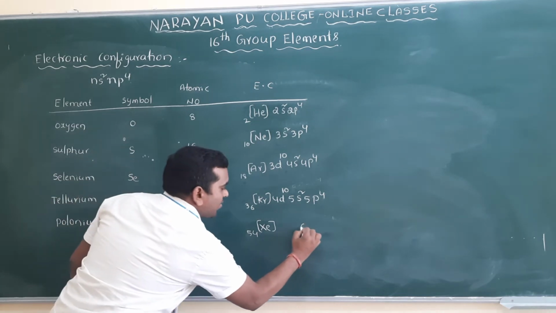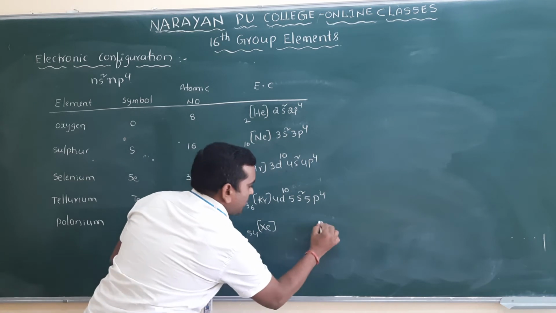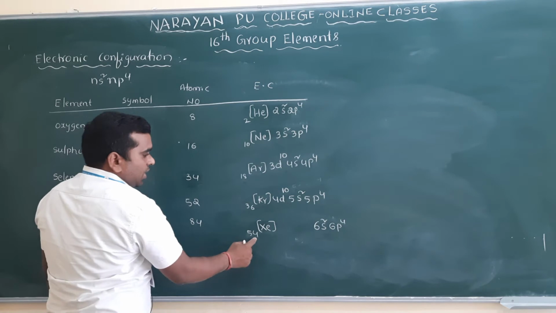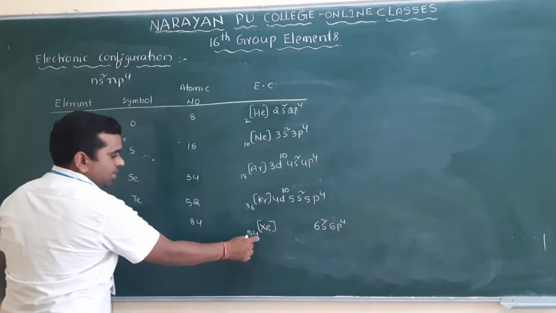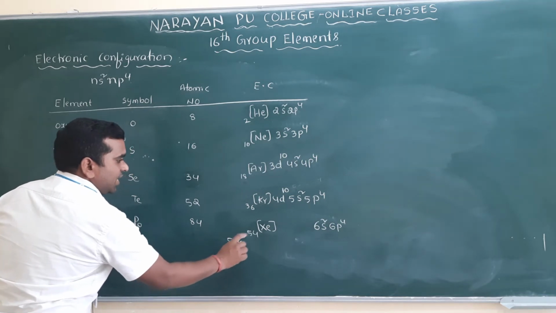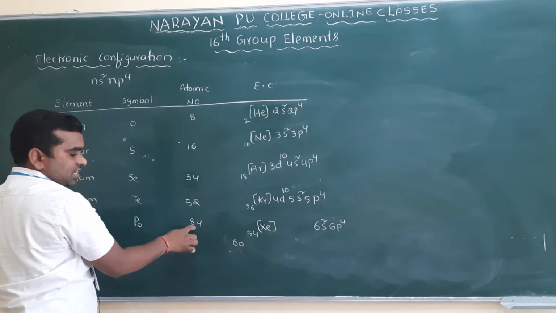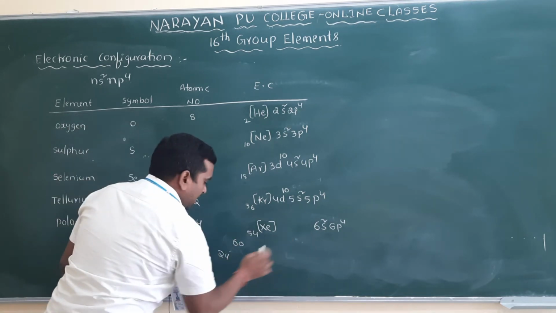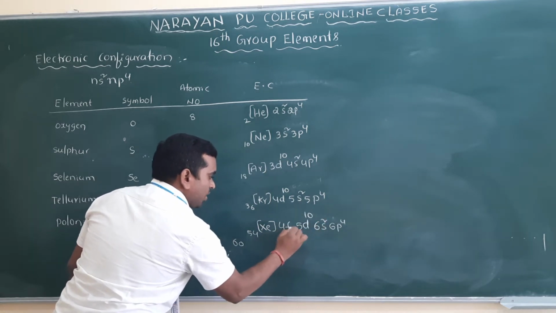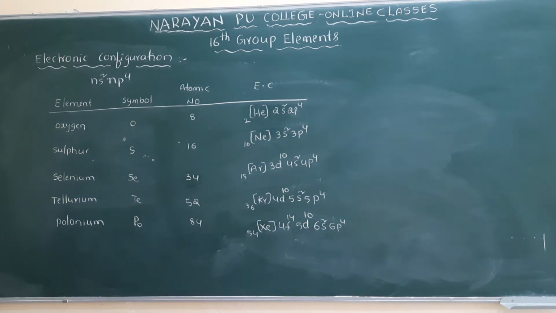So after 54 I will write here 6s2 and 6p4. Now here you see, 6 are there, and 54 plus 6 is 60. How many electrons are left here? 24 electrons are left. So that's why I will write 5d10. 5d means, 4f14, that is. So this is the way how to write the electronic configuration, clear?